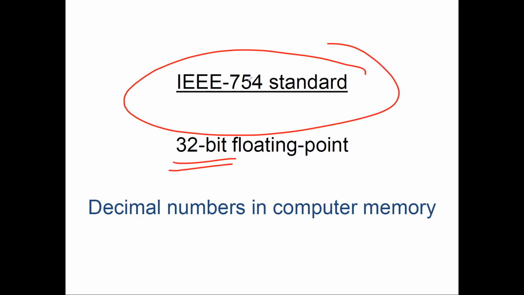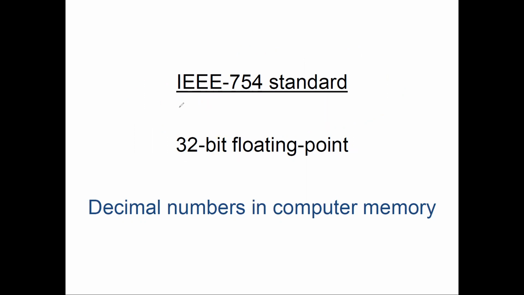IEEE 754, 754 is maybe the file name of IEEE. IEEE is an organization, full form Institute of Electrical and Electronic Engineers. It is a very famous organization which has some standard rules in the computer field, and they make some rules that have to be followed when we are working with these kind of things.